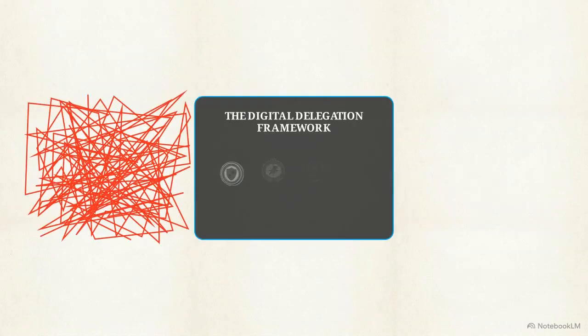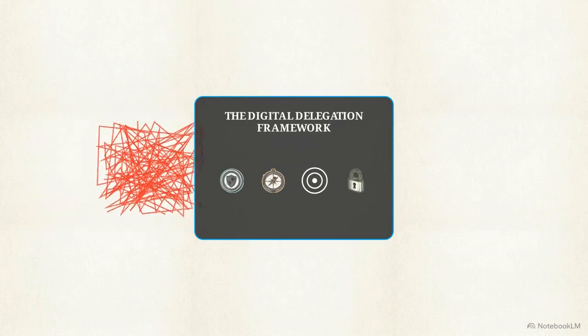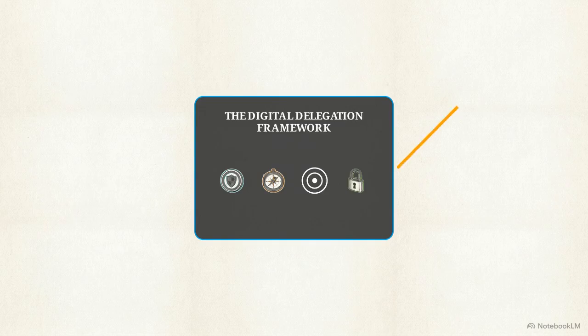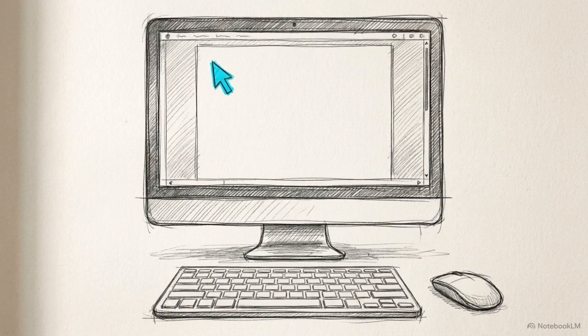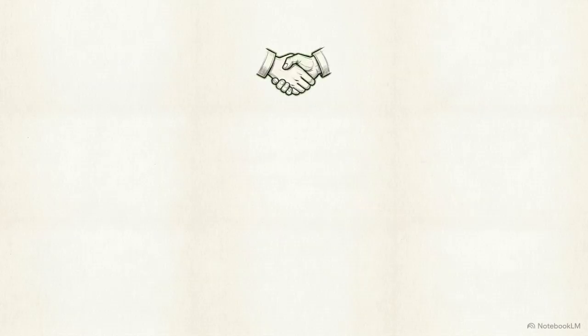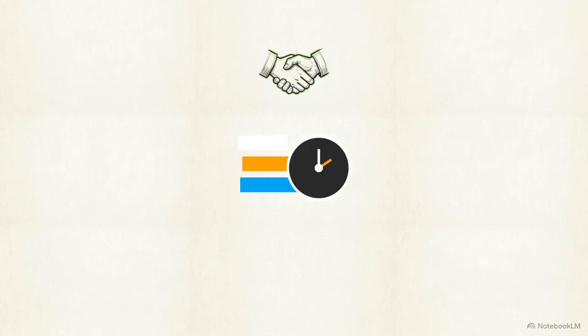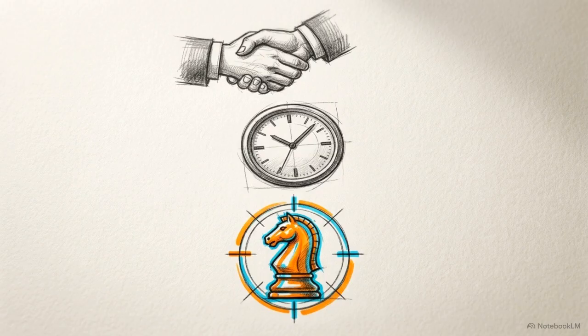In the Judgment Premium, we break down a solution for this called the Digital Delegation Framework. It is a 4-part system designed to stop the machine from hallucinating and force it to analyze data like a seasoned executive. Right now, open a blank text document. Pick one complex task sitting on your desk this week, evaluating a vendor proposal, auditing a project timeline, or drafting an internal strategy, and use it as our live test case.